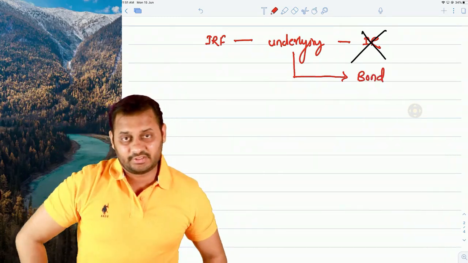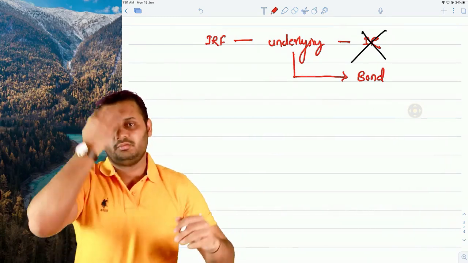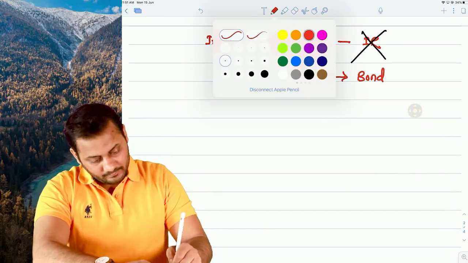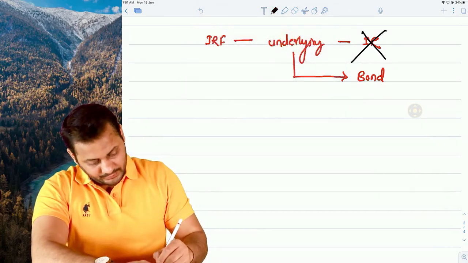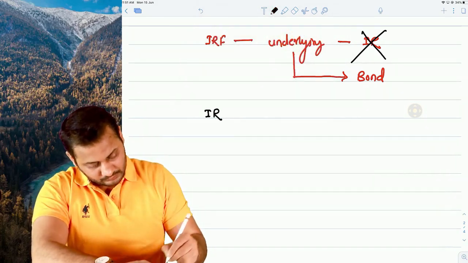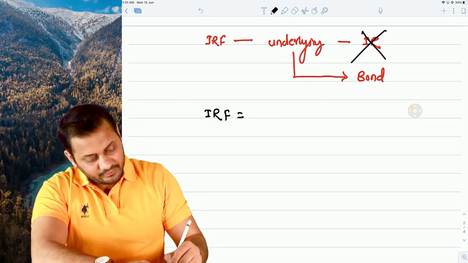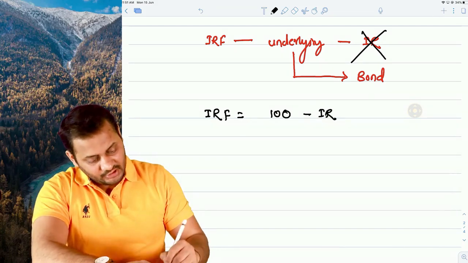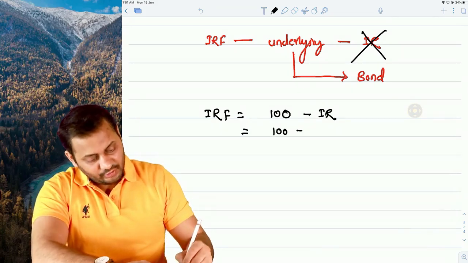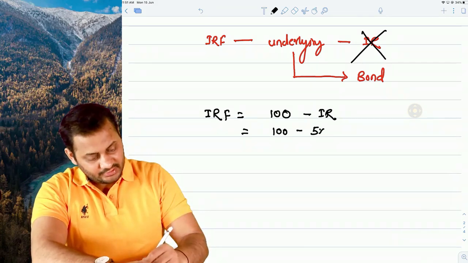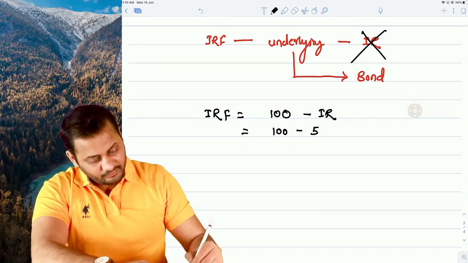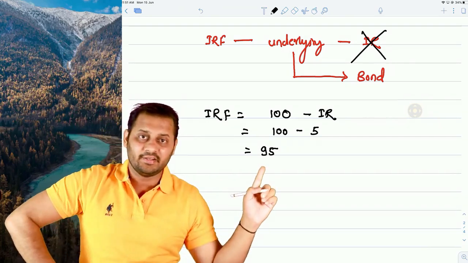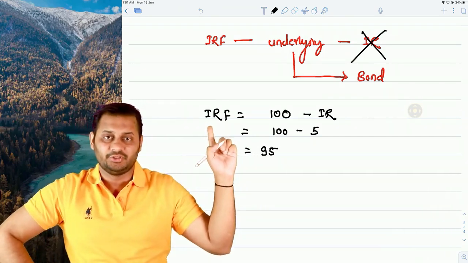Underlying means the asset. It's the bond. Interest rate futures price is calculated like this: 100 minus interest rate. So if the interest rate going on in the market is 5%, we will say the futures price is 95. It means the bond is selling at 95 rupees in the interest rate futures.